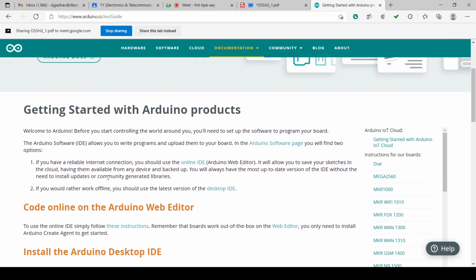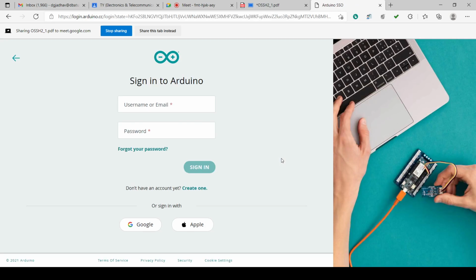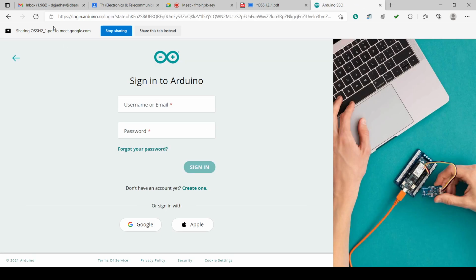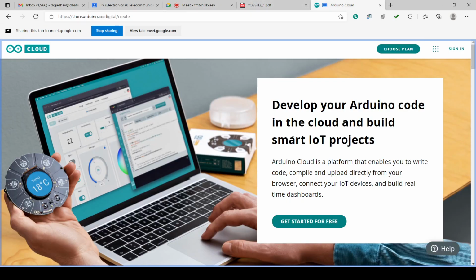Then you can get started. Code online, the Arduino editor is there. So this is the web editor. So you can edit the sketch on the web. We have to sign in for that. This is the Arduino cloud.